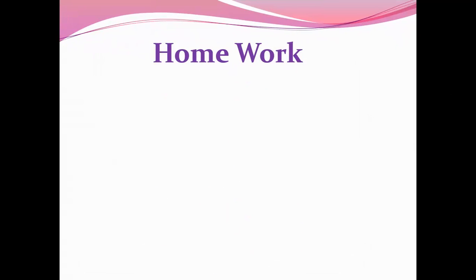Dear friends, I have discussed nine sentences of present, past, and future tense.